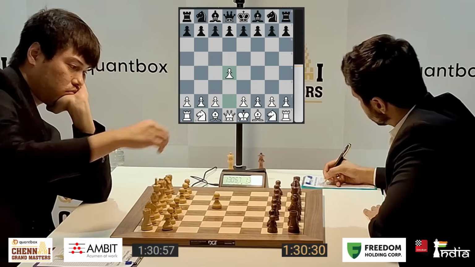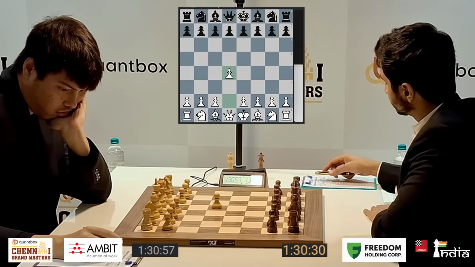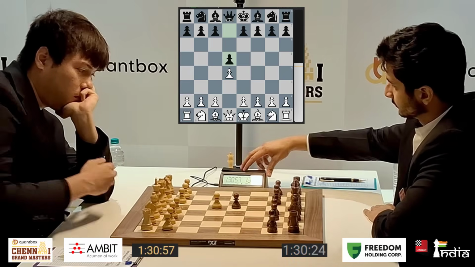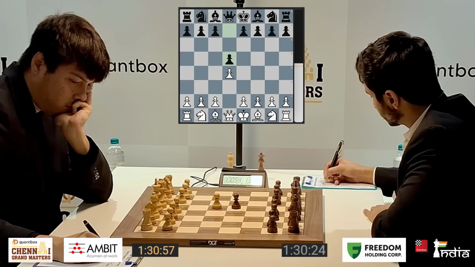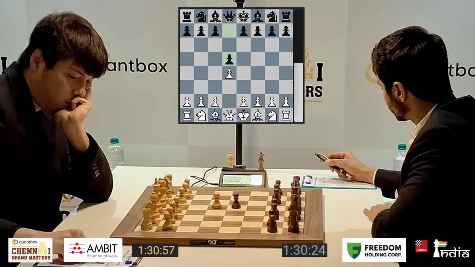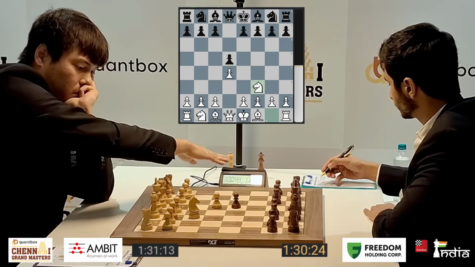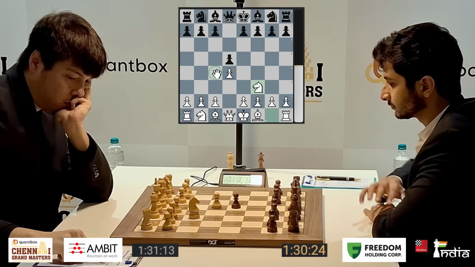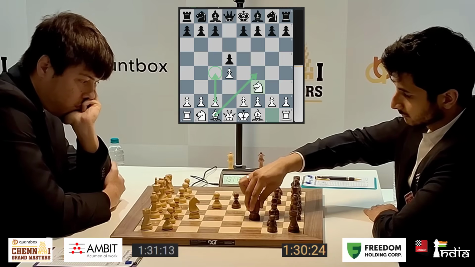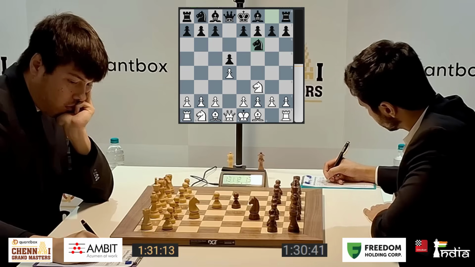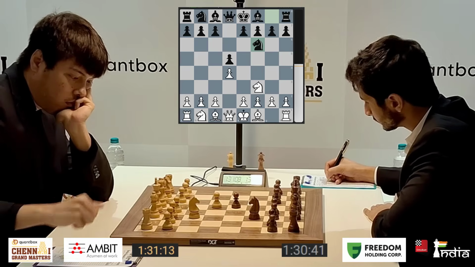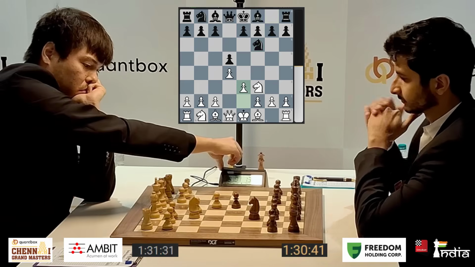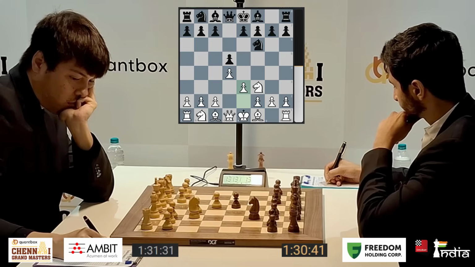Robson opens the game with 1.d4, and Vidit Gujrathi now has to decide what opening he's going to play against it. He goes for d5, a very solid line, and Robson brings his knight out to f3. With this, he would like to maybe keep his options open for c4, also bishop f4, the London system. Vidit goes knight to f6, and now an interesting moment, because this is where the line will be chosen. He goes e3.